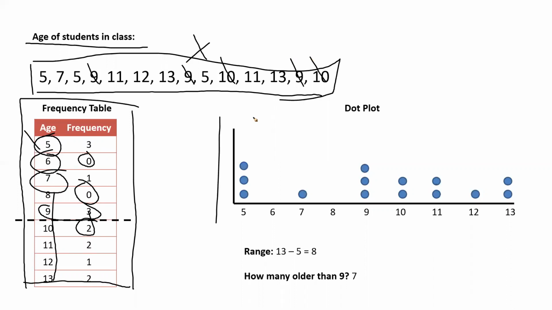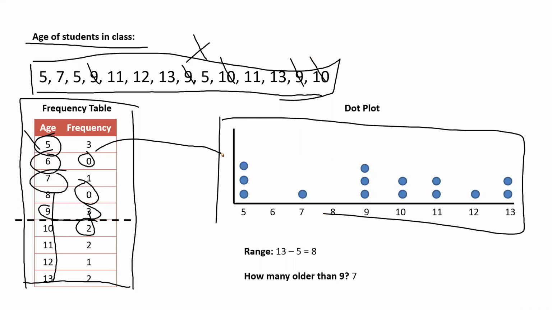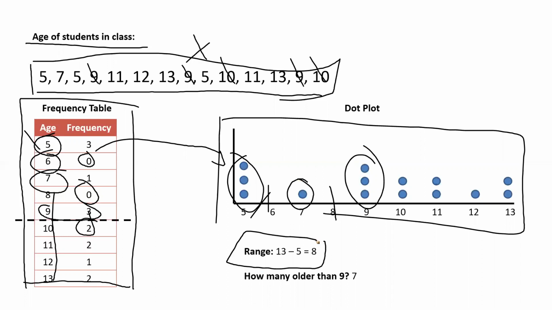And the same way I'm creating a dot plot as well by using this frequency table. 5, 3 students. 6, 0 students. 7, 1 student. 8, 0 students. 9, 3 students, and so on. From here I can analyze the data as well. What is the range? Range is nothing but the maximum value minus minimum value, which is 13 minus 5, equal to 8.